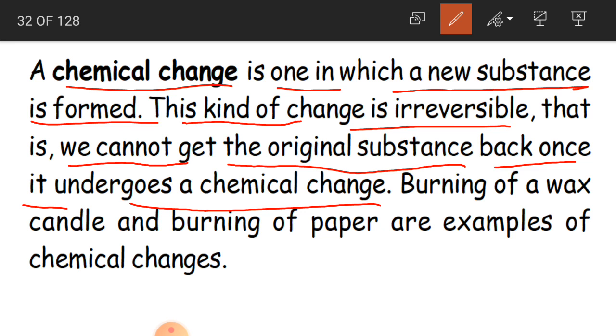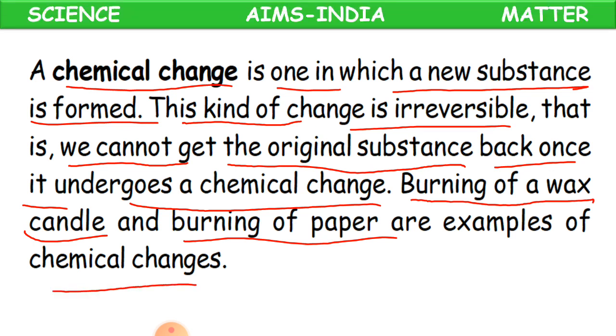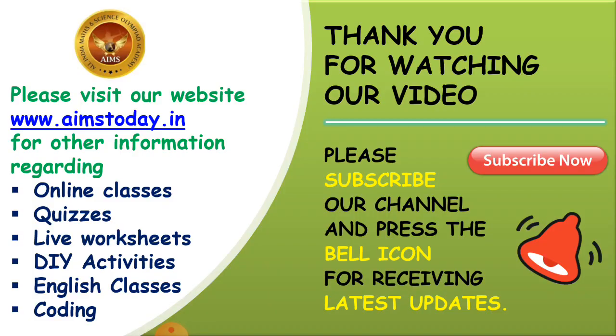Clear children? So for example, burning of wax candle. If you are burning the wax candle, the candle is going to burn up. Nothing will remain. Again, you will not get the candle if it is totally burned. And burning of paper. If you burn the paper, will you get the paper back, children? No. So this change is the chemical change. Clear? Where we are not getting the original substance back. Understood children? Yes. So this is what we have learnt in today's session.